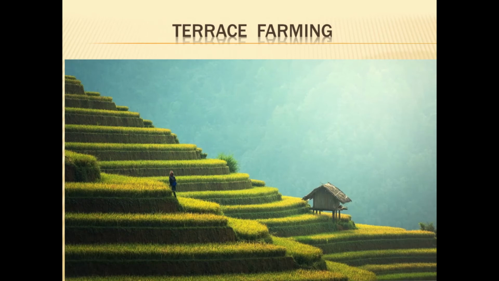And then comes terrace farming. When the slopes are cut in the shape of steps, it is called terrace farming. This is the image in order to understand the meaning, how terrace farming looks. Then comes shelter belts. Shelter belts, the name itself is telling you.